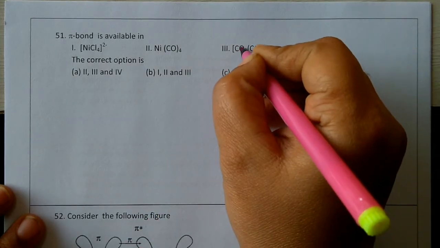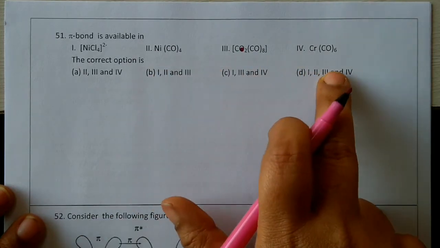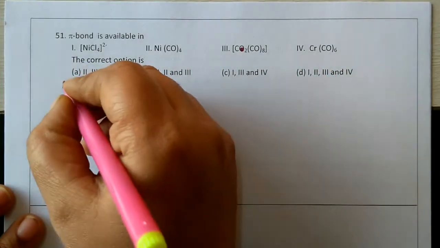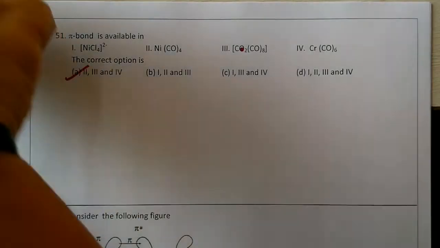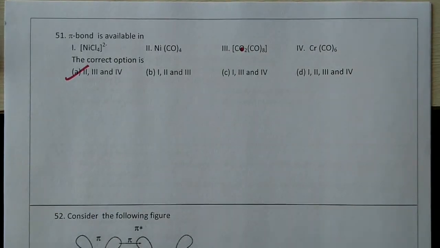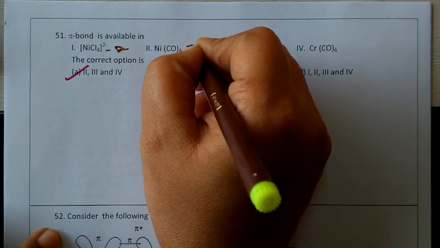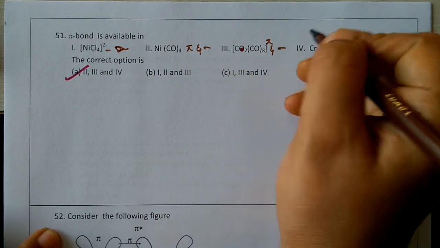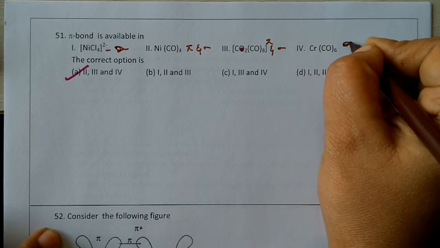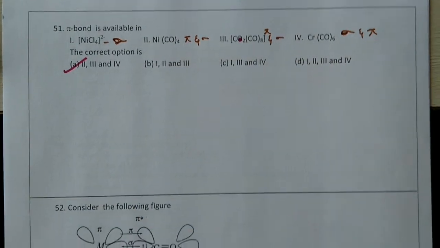So it is cobalt, capital C, small o. Carbonyl groups are present, that means the second, third and fourth. So option A, that is second, third and fourth, will be showing a pi bond. The first one is with only the sigma bond. Here we have sigma and pi, here also sigma and pi, here also sigma and pi we have. So option A is the correct answer.